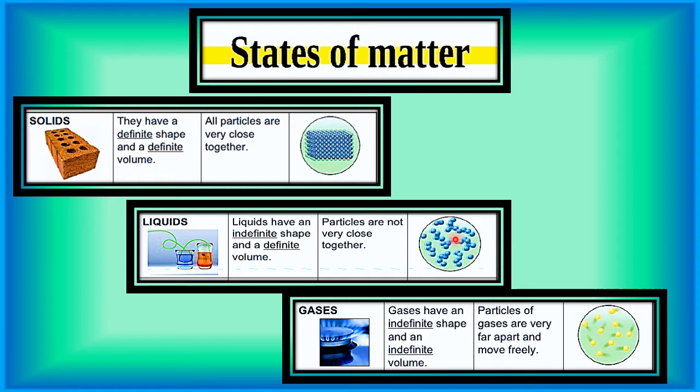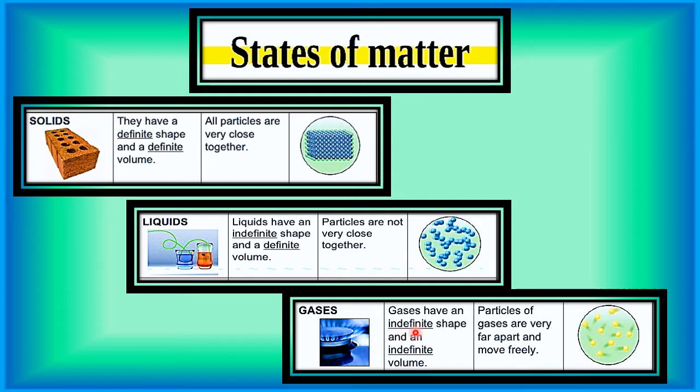Is it clear, children? That is why they don't have a definite shape. They have an indefinite shape, but they have a definite volume. Is it clear? Now come to gases.